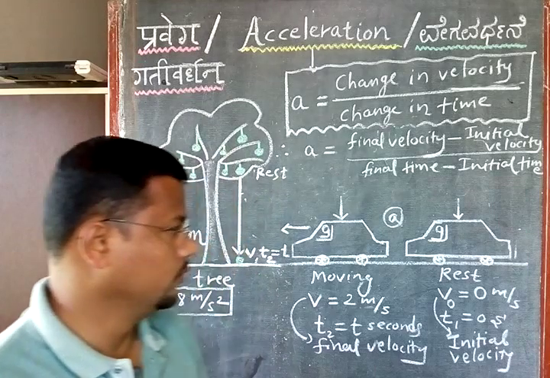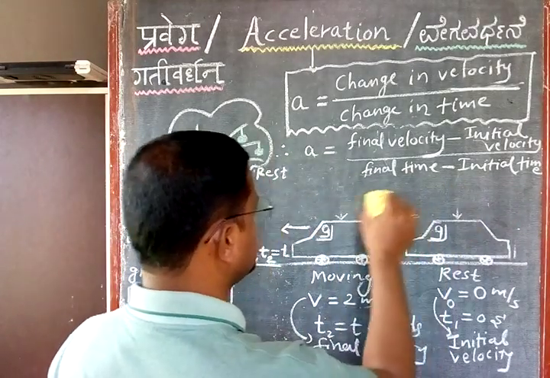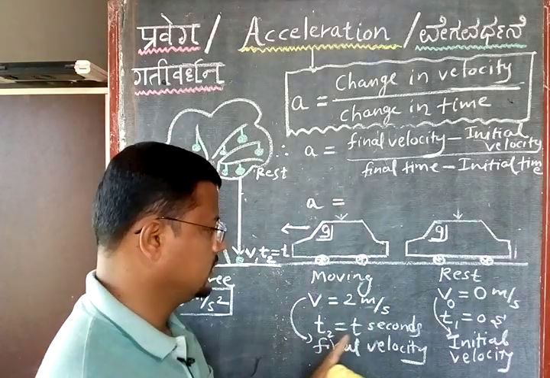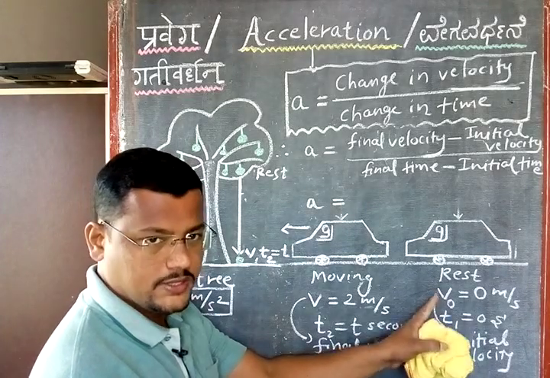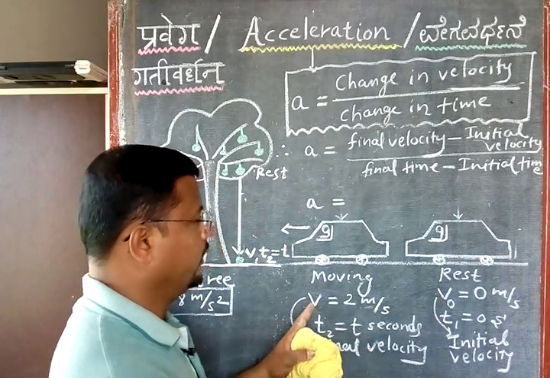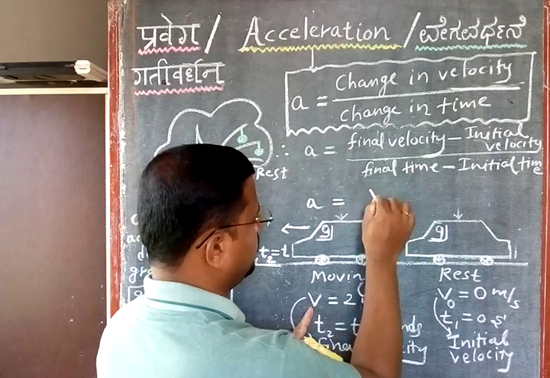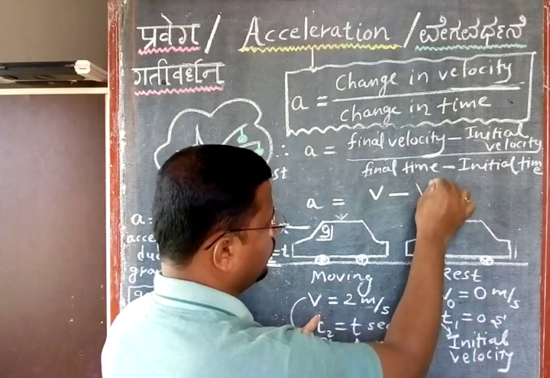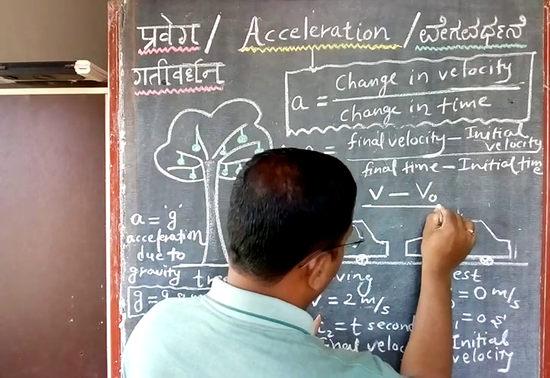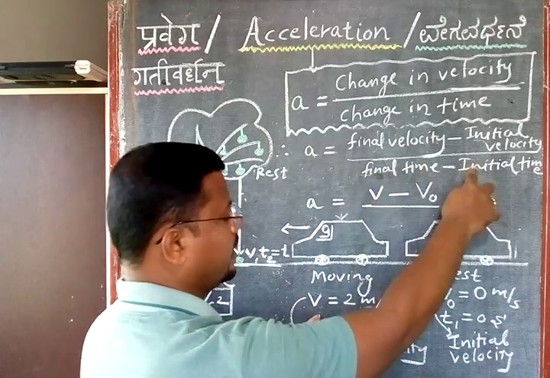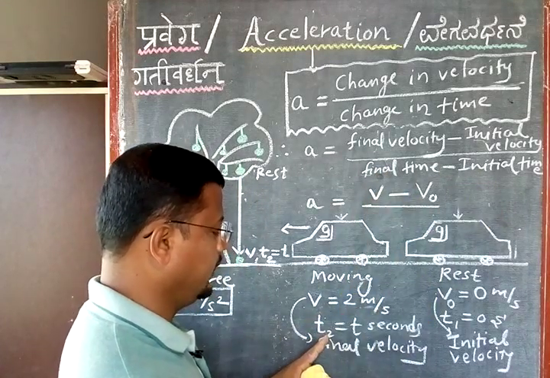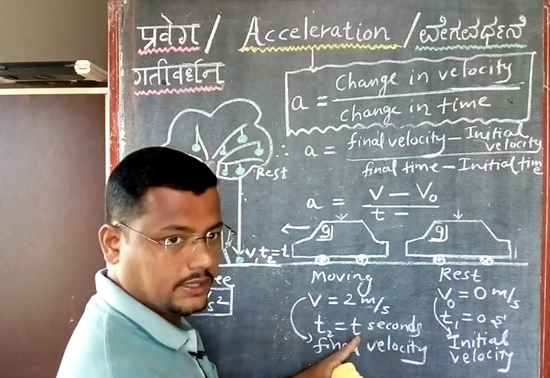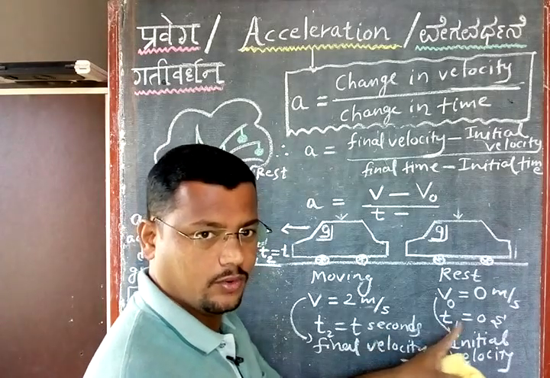Now with respect to this car here, what is the initial velocity and what is the final velocity? Initial velocity is V0. Final velocity is V. So they are asking final velocity here. So what is final velocity? V here, minus the initial velocity V0, divided by change in time, meaning final time minus initial time. What is final time here? T2, which is T. Minus what is initial time here? T1, and T1 is equal to 0.